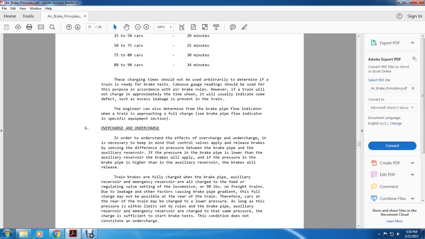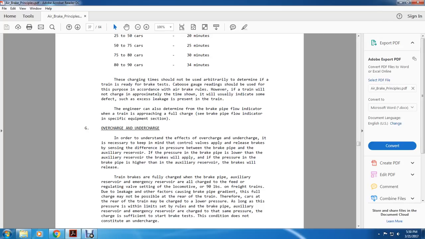Alright, overcharge and undercharge. In order to understand the effects of overcharge and undercharge, it is necessary to keep in mind how the control valve applies and releases the brake, sensing the difference in pressure between the brake pipe and the auxiliary reserve. A brake pipe pressure lower than the auxiliary reserve will apply the brake, and when the brake pipe pressure is higher than the auxiliary reserve, the brake will release.